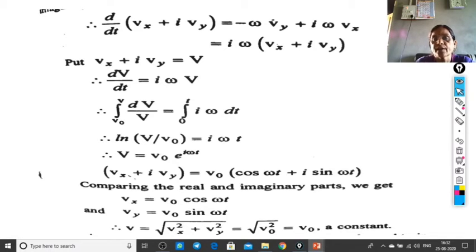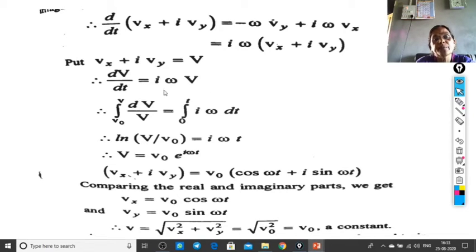d by dt of Vx plus i Vy is equal to minus omega Vy plus i omega Vx. Here i omega is common on the right-hand side, so the bracket will be Vx plus i Vy. On the left-hand side, Vx plus i Vy is equal to V. Therefore, dV by dt is equal to i omega times V. By comparing these two, we have d by dt of velocity equal to i omega V. If we observe this equation, it is a first-order differential equation in V.